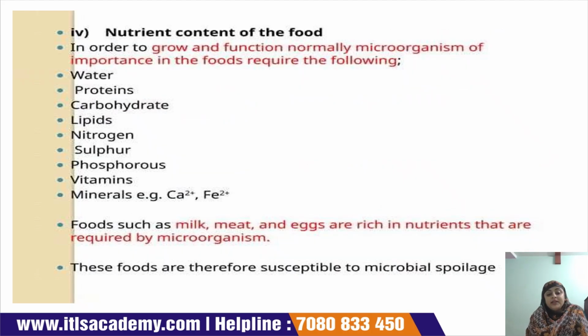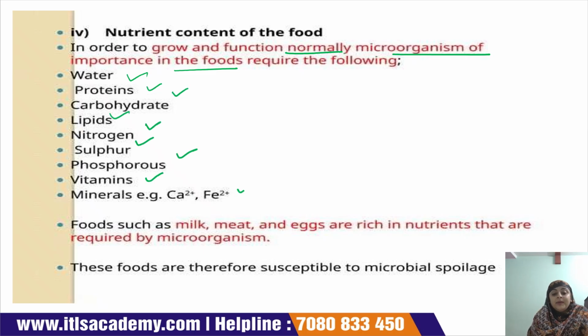Nutrient content of the food is another factor in the growth of microorganisms, because microorganisms consider the food as their own nutrients, and they use those nutrients for their growth and development. In order to grow and function normally, microorganisms of importance in food require water, protein, carbohydrate, lipid, nitrogen, sulfur, phosphorus, vitamins, and minerals, which they get from the food.